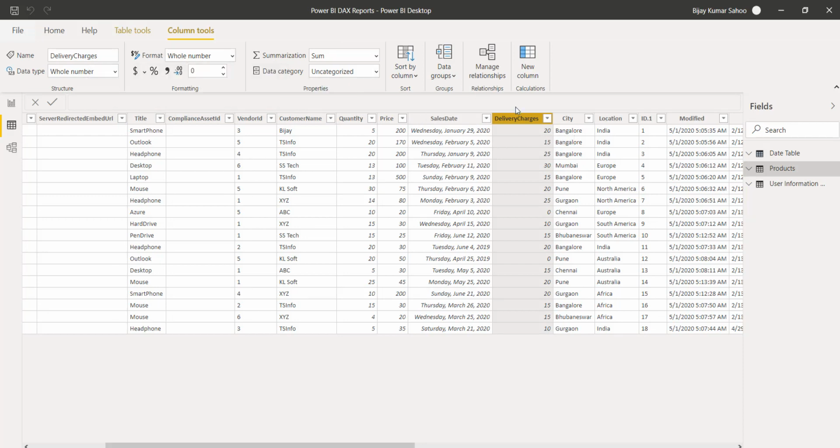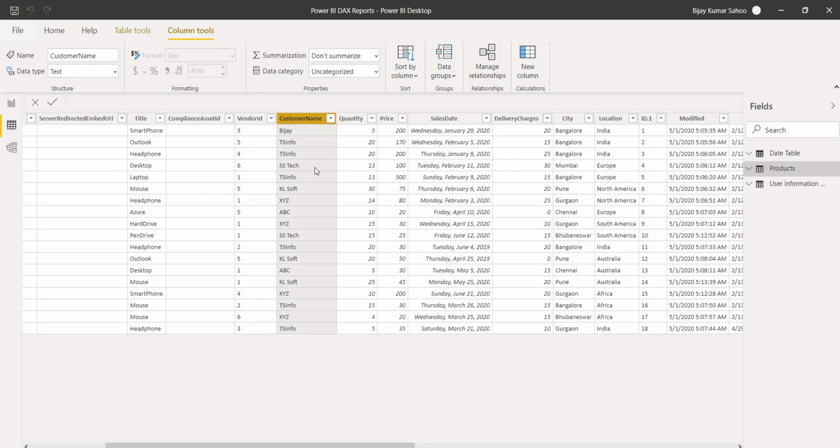As I said before, the data type will not be changed in case of SharePoint Online when you are retrieving it from the list. So by default it will come as data type any. If you are taking it from Excel or somewhere, a lot of data types will be changed, so your data types will come correctly. But in case of SharePoint, you have to select and change the format also. For example, in this case, quantity will be a whole number, price will be a whole number, and customer name is a text type.